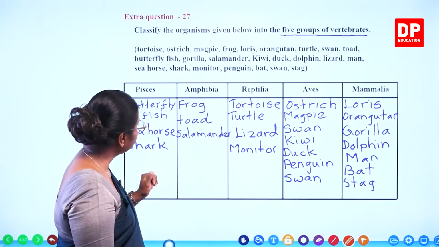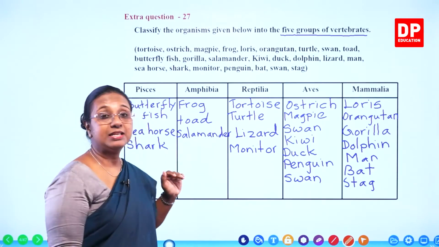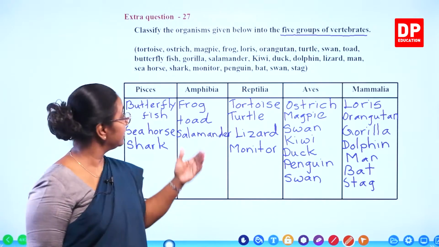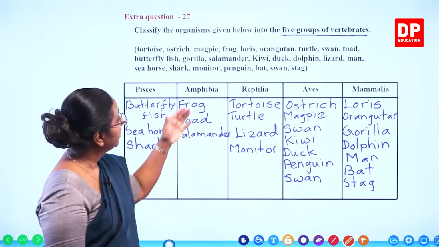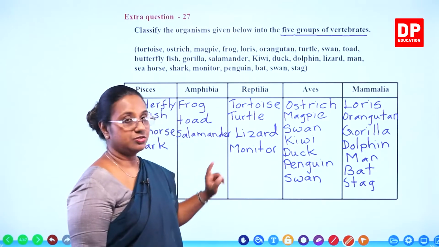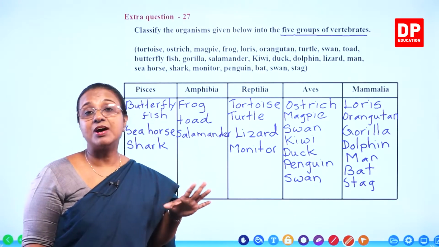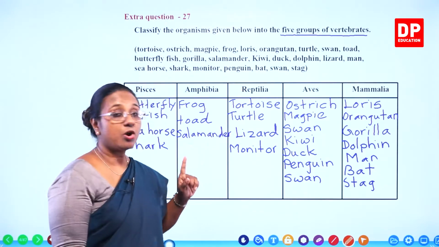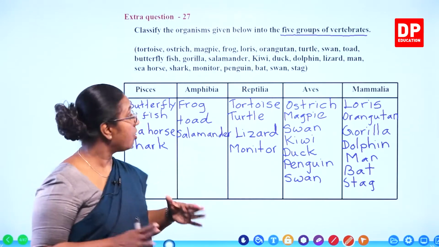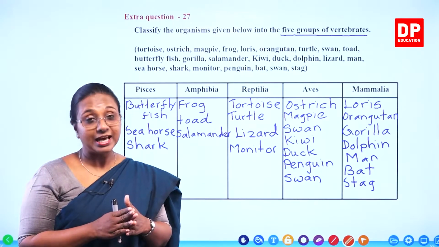In amphibia, frog and toad almost look the same, but salamander is different in appearance, but still it is an amphibian. In reptilia, tortoise and turtle look somewhat similar, and lizard and monitor have similar features, but they all belong to reptilia based on their characteristics.